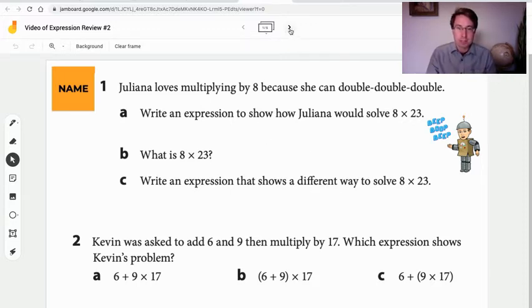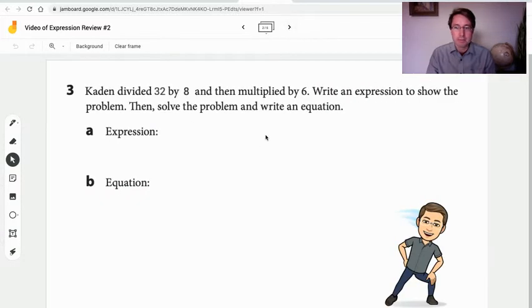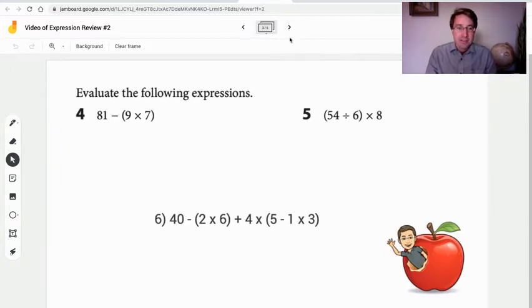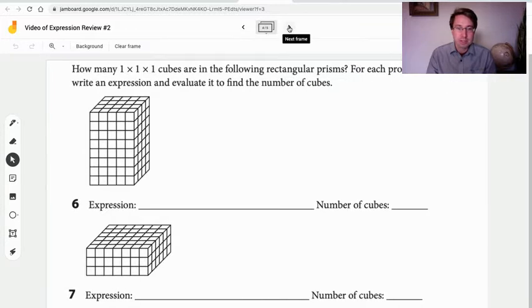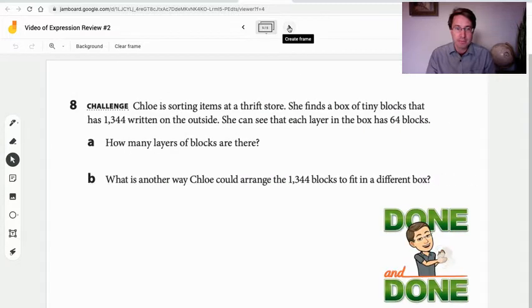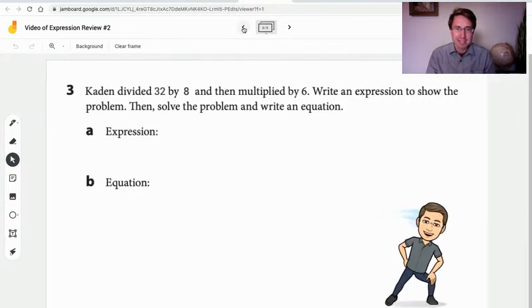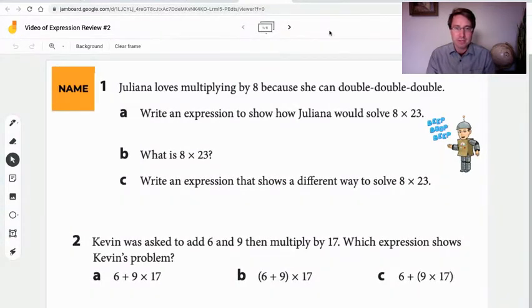So we have some questions here. Oh, looks like a little bit of a shorter question here. Oh, look, there's my Bitmoji. I'm going to try to start putting those in. And then we have 3 questions here, 2 questions here. Oh, there's a kind of volume. And 1 challenge question, and then you're done. So this assignment, I'm guessing, is probably 8 minutes to 15 minutes, maybe a little bit longer if you have to go back and look up how to do things.